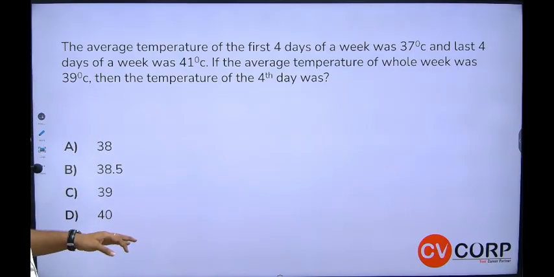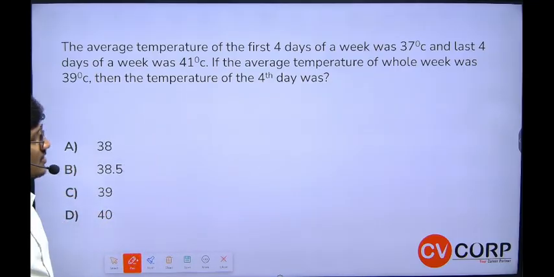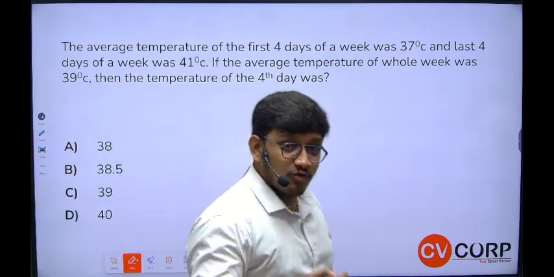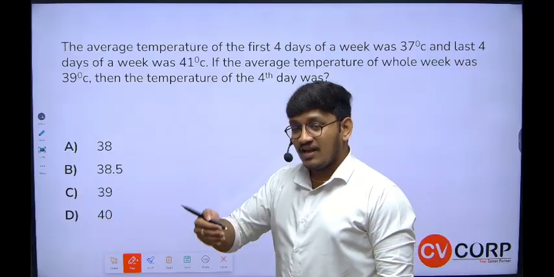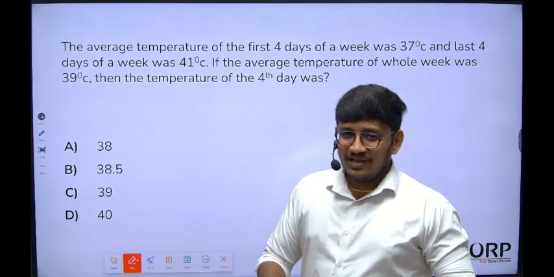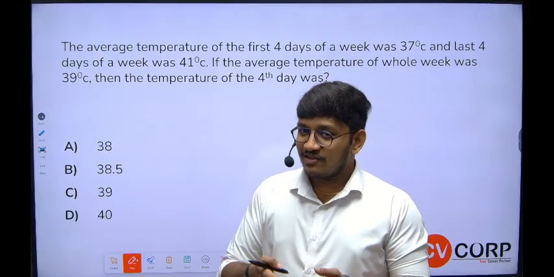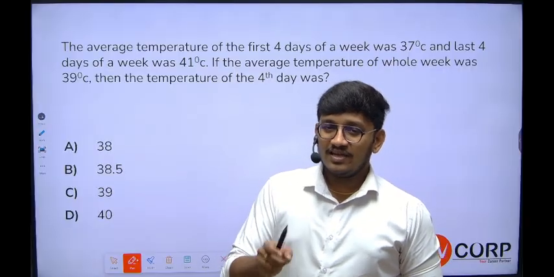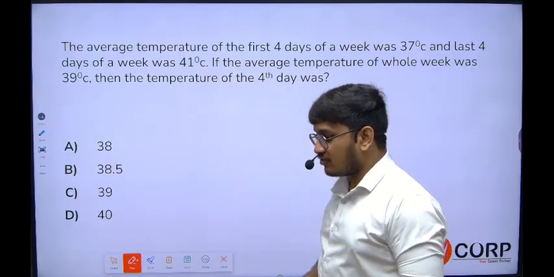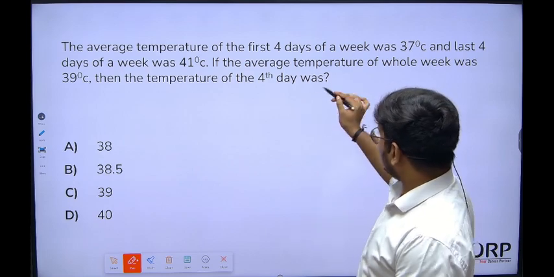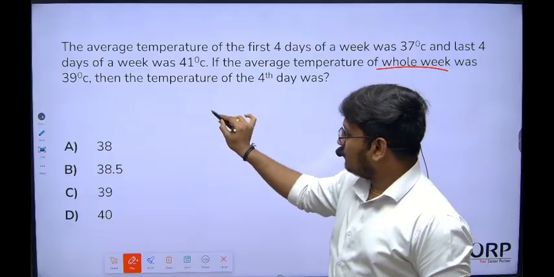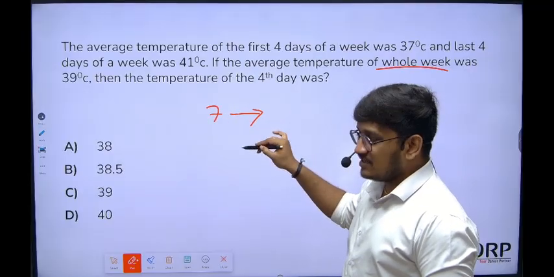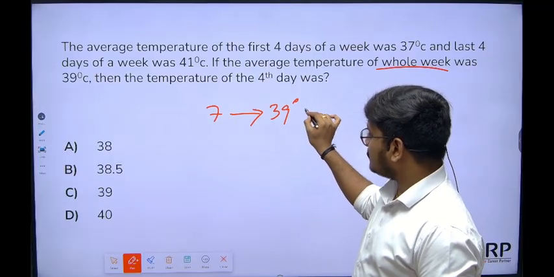The average temperature for the first 4 days was 37, and the last 4 days is given. Do we have 8 days in a week? No, 7 days. What it means is they're calculating one day in common between the first four and last four. So first we'll write the whole week temperature. Whole week means 7 days, and the average temperature is 39 degrees Celsius.